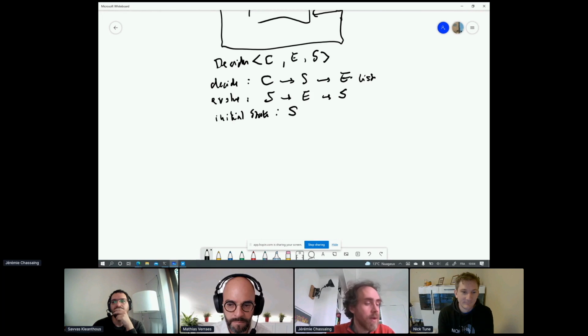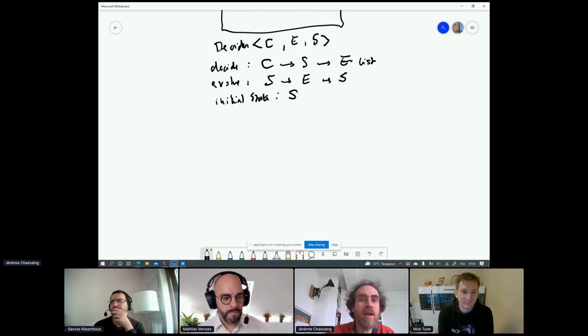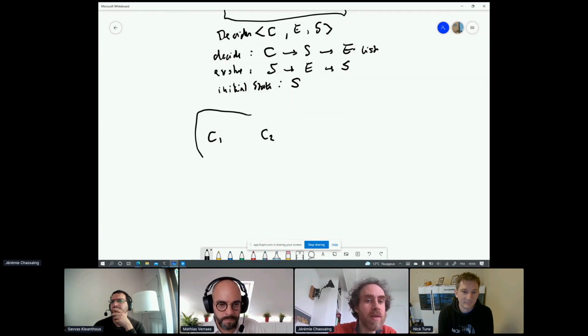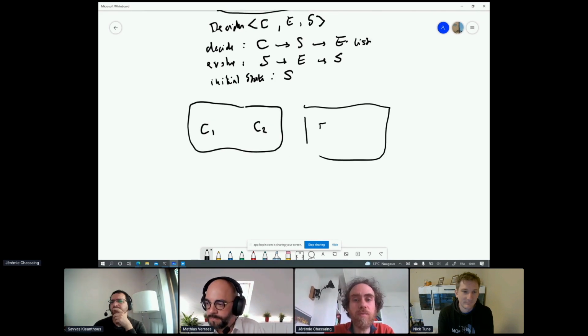Okay, so something I found is that you can actually take two deciders and combine them. It's really easy. The thing is that you have two sets of commands, C1 and C2, and you can just create a new group, which is the union of both, the commands for one and the commands for the other. You can also do the same thing with events.